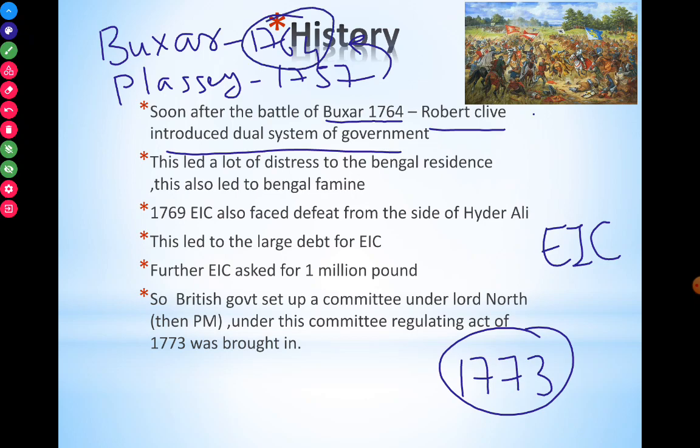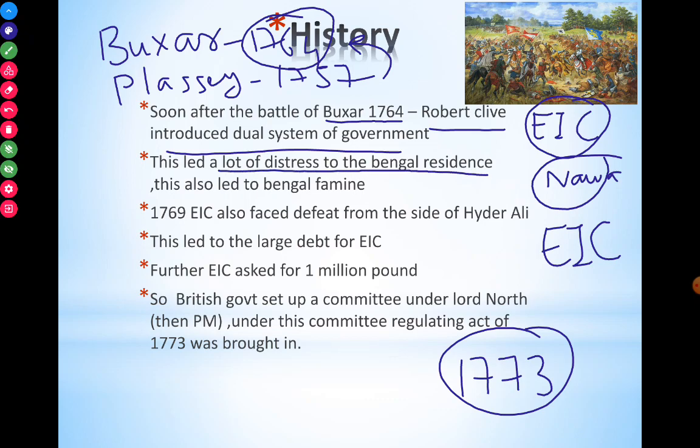That means the East India Company under the Governor of Bengal, Robert Clive, and the Nawab of Bengal both had government power, dividing certain powers. This led to a lot of distress among the residents of Bengal. This dual government was a failure, as they could not implement or bring any changes. That led to the Bengal famine, and a lot of people died due to famine.